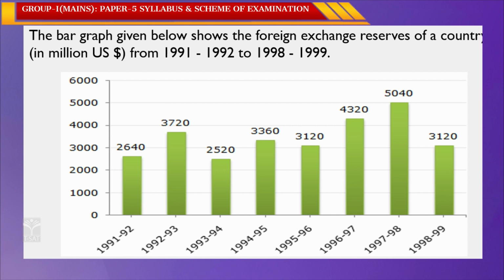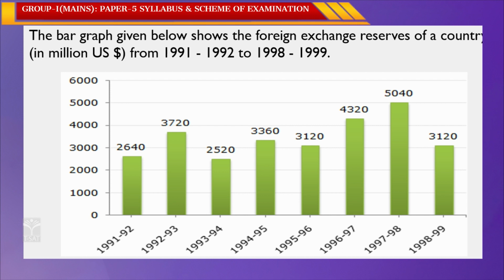In 1992-93 it is 3,720, in 1993-94 it is 2,520, in 94-95 it is 3,360, in 95-96 it is 3,120, in 96-97 4,320, in 97-98 it is 5,040, whereas in 98-99 it is 3,120.